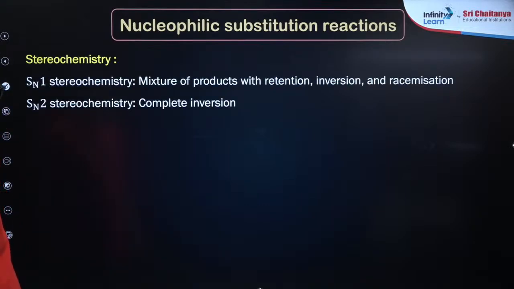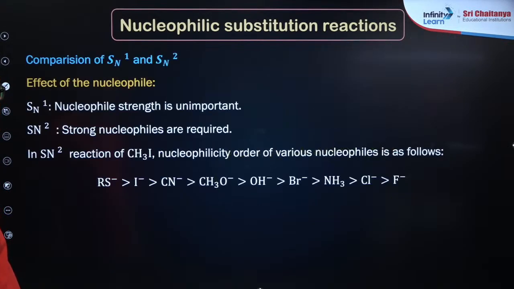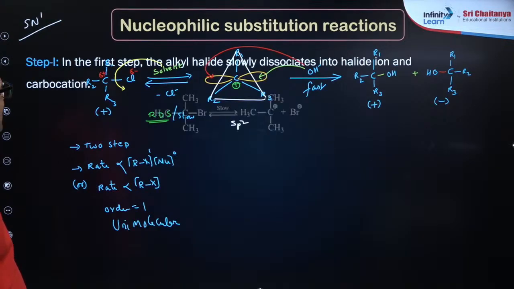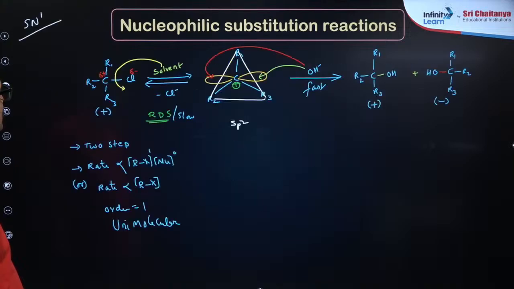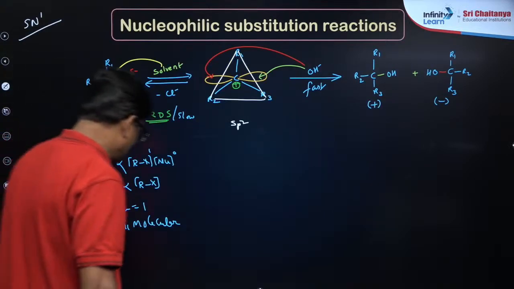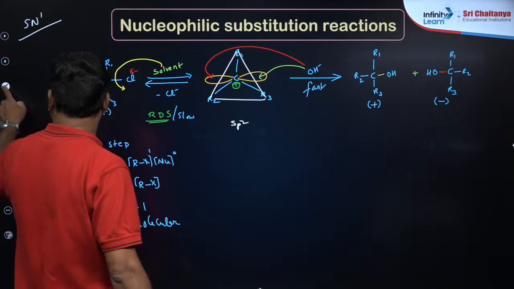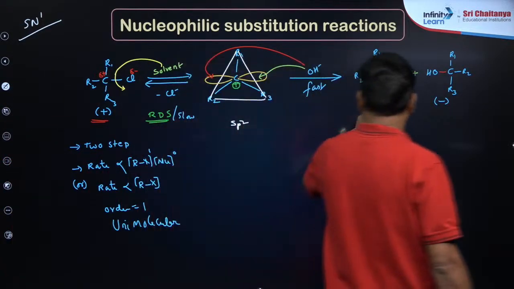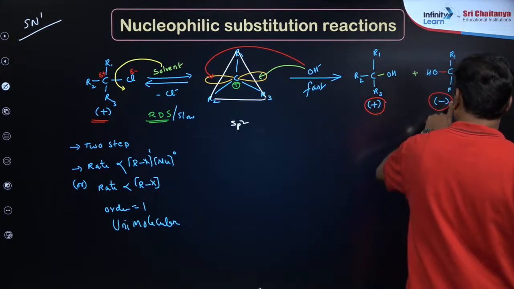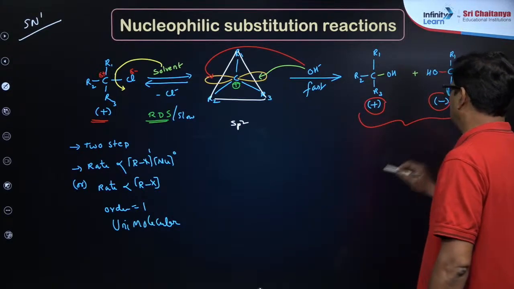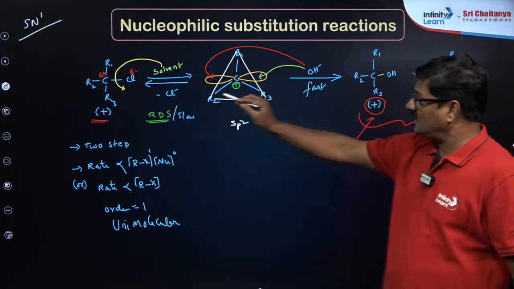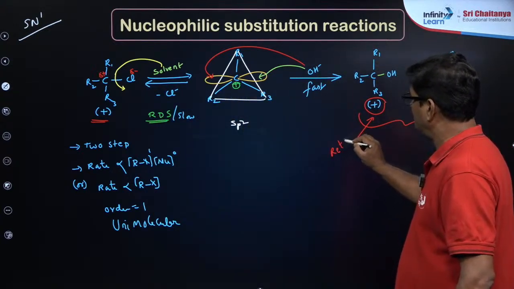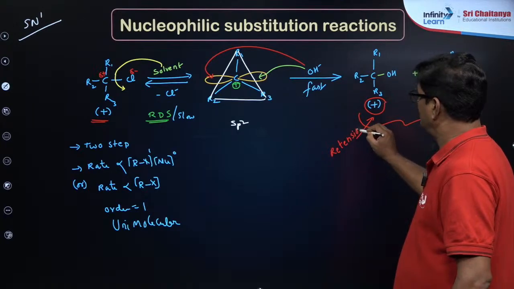Okay, talking about stereochemistry. In SN1, look at the stereochemistry. Yes, where are my structures? Here, if it is plus, you are going to get plus as well as minus products, so that it is retaining the stereochemistry, you can say retention.